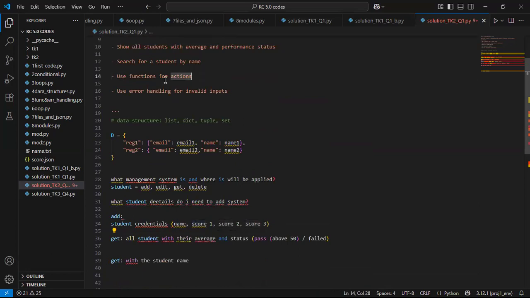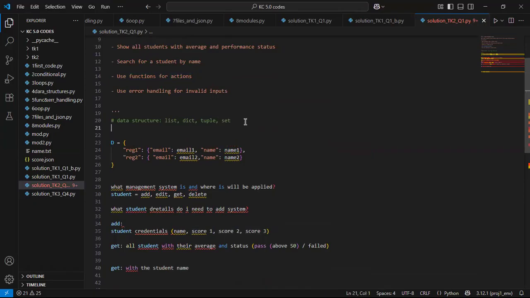And then it says use function. So that means at this point we've also covered function. So I'll bring in function there.